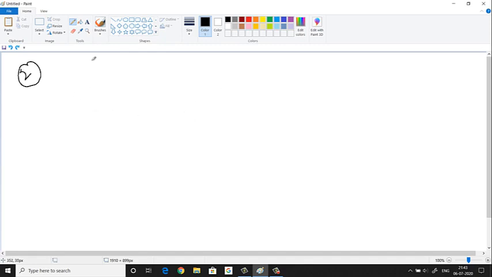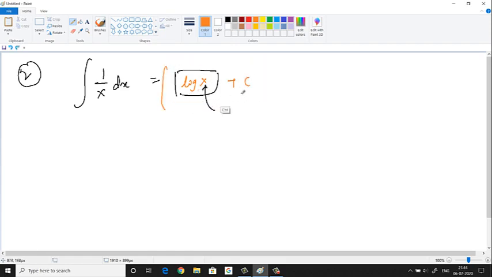Then how do we find it? Alright, let's think in terms of the reverse of differentiation. So 1 by x dx you have to see. On differentiating, what should you put inside this box so that you'll get 1 by x? Think about it. Log x. Log x to the base e, or ln x also you can call that. Plus c. If you differentiate this entire thing, the constant is going to become 0 anyway.